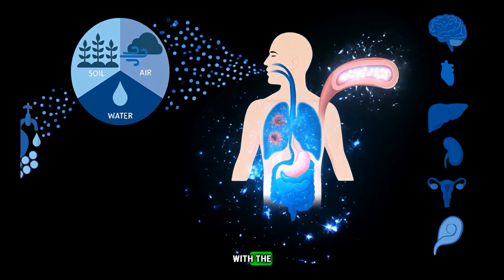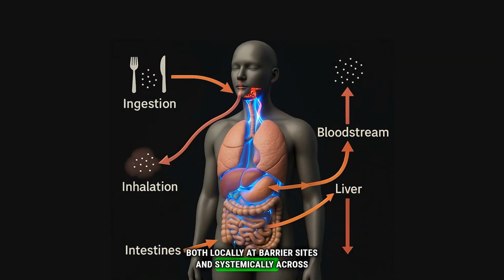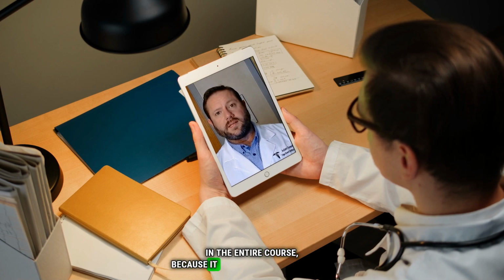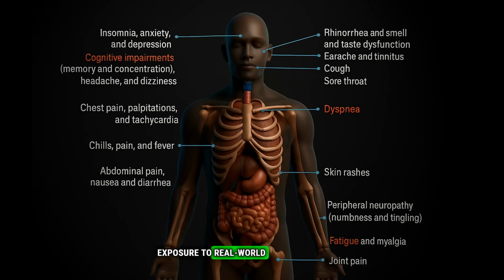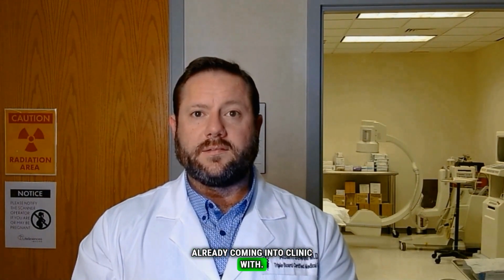In this section, we'll examine how microplastics interact with the human immune system and trigger chronic inflammation, both locally at barrier sites and systemically across organ systems. This is one of the most clinically consequential topics in the entire course, because it connects environmental exposure to real-world symptomatology, the things our patients are already coming into clinic with.